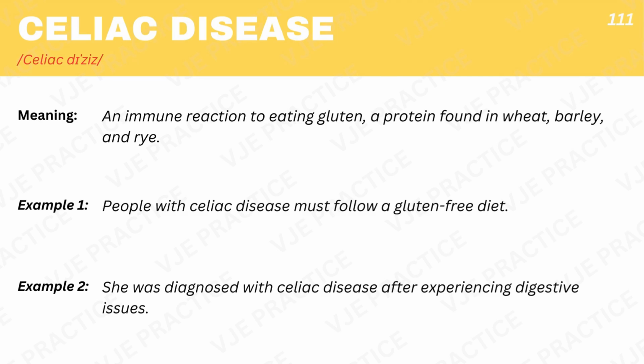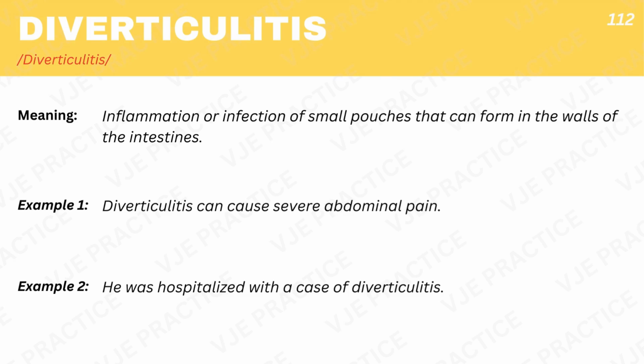Celiac disease, an immune reaction to eating gluten, a protein found in wheat, barley, and rye. Example 1. People with celiac disease must follow a gluten-free diet. Example 2. She was diagnosed with celiac disease after experiencing digestive issues. Diverticulitis, inflammation or infection of small pouches that can form in the walls of the intestines. Example 1. Diverticulitis can cause severe abdominal pain. Example 2. He was hospitalized with a case of diverticulitis.